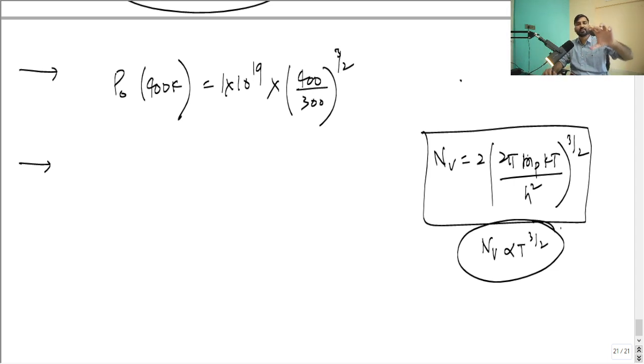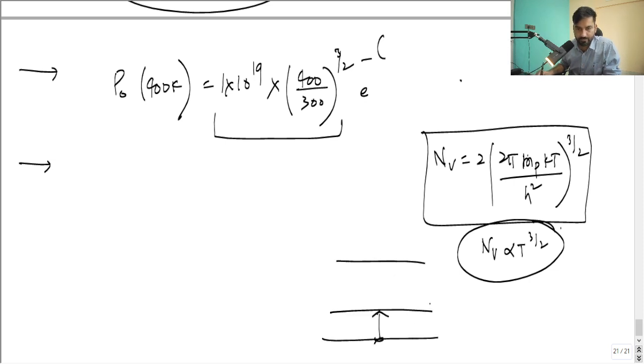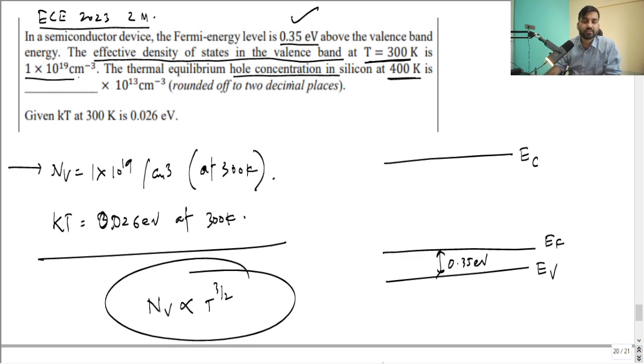So you have to just multiply, right? This is nothing but NV at 400. This is NV at 300, and this is the multiplier that you have to multiply, 400 by 300. This is how Dheeraj sir is going to do it in the exam. And then he is going to write e raised to power minus your gap, EF minus EV. This gap is already given in the question. That is 0.35 electron volt. Already it is written: Fermi level is 0.35 electron volt above the valence band energy. So this is okay.